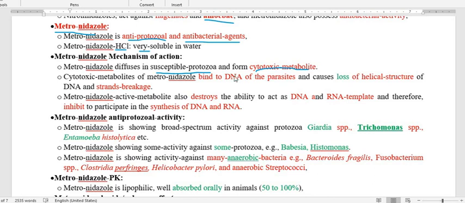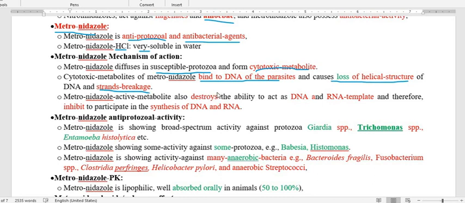This metronidazole binds to the DNA of the parasite, and after binding with the DNA of the susceptible parasite, the parasite DNA loses its helical structure and there is DNA strand breakage.